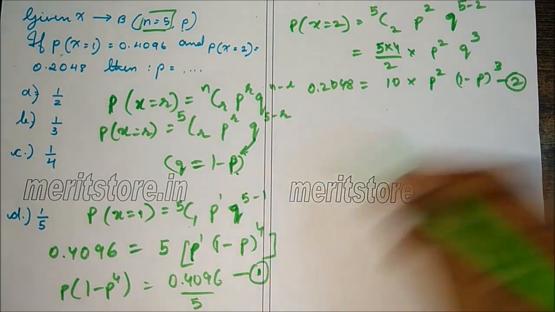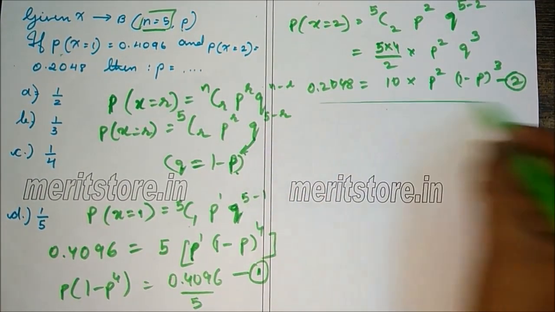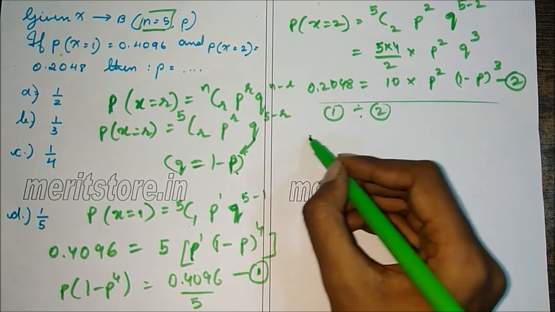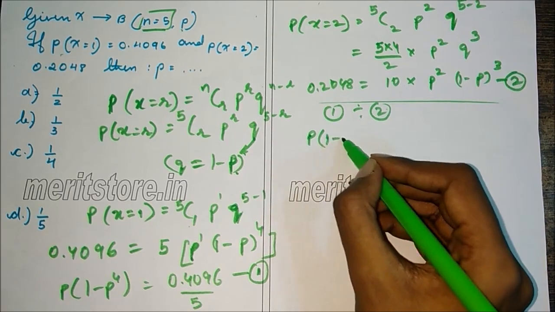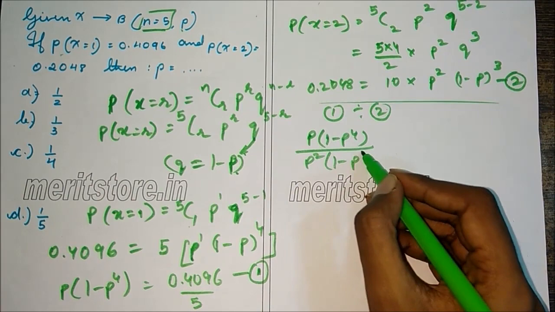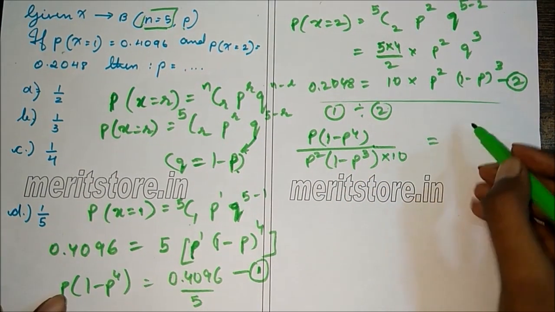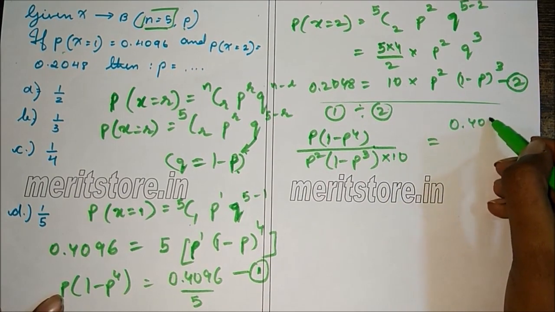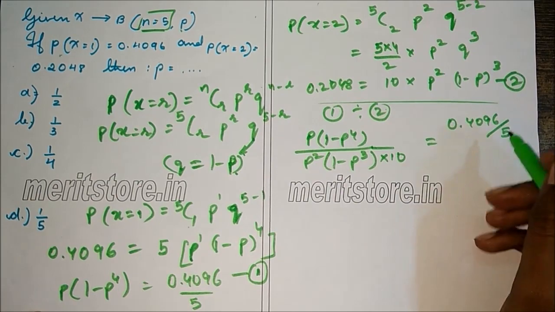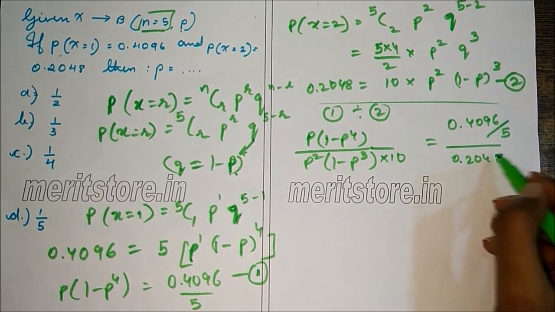Now we divide 1 by 2. So we get p into 1 minus p raised to 4 upon p square into 1 minus p cube into 10 is equal to 0.4096 divided by 5, and this is divided by 0.2048.